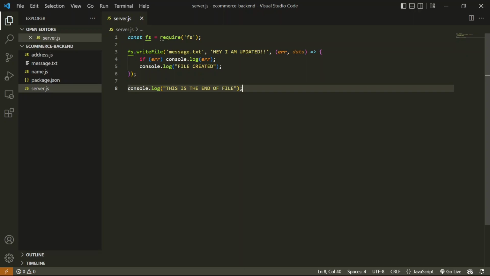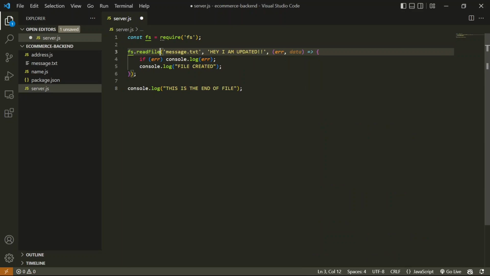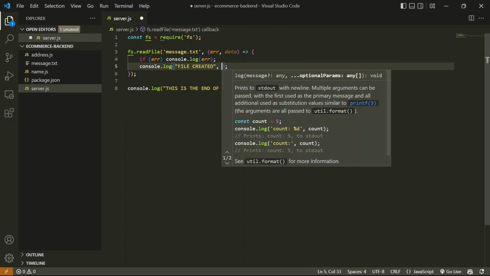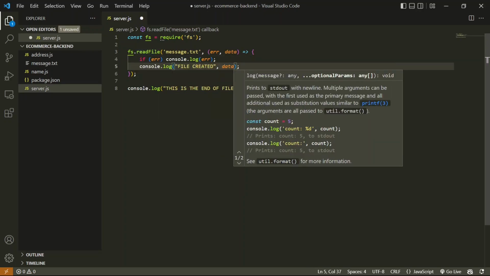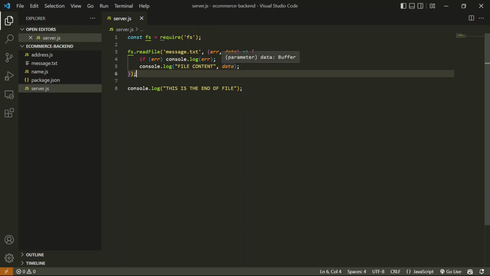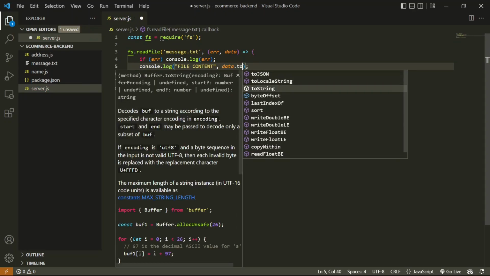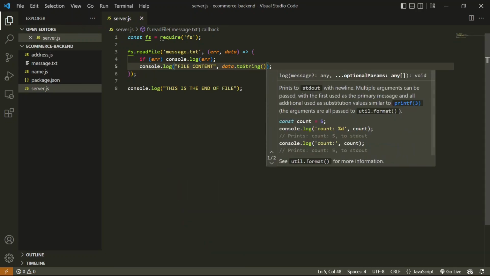So let's create a problem first. Instead of this write file, I'm going to use read file, and I'm simply going to read this message text file. Now I have to remove this second parameter, and I'm simply going to pass this callback. We already have gone through how to use callbacks. Once this file is read, this data will be printed over here. I'm going to print this content, and it will be read in a buffer, so we have to convert this into a string.